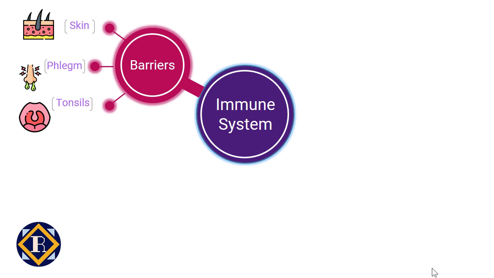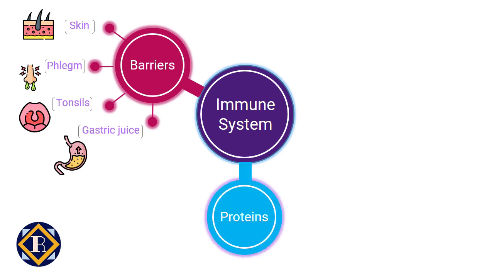This is the reason you are told to cover your mouth and nose while sneezing and coughing, because you are expelling the trapped pathogens and you should not transfer them to other people. Gastric juice present in your stomach kills the swallowed infectious agents and prevents them from reaching the intestines and causing infection.